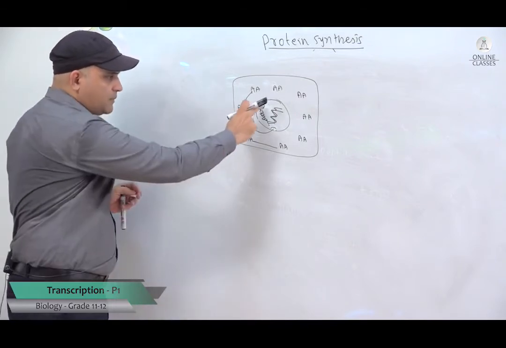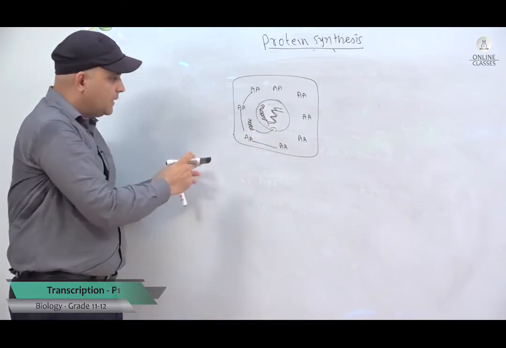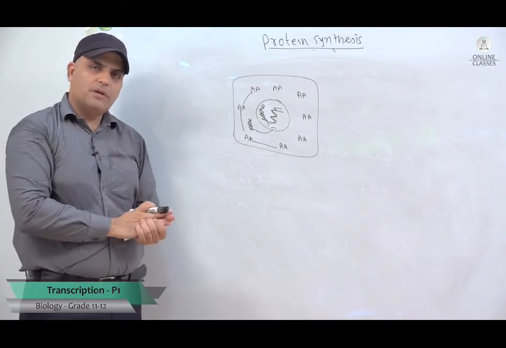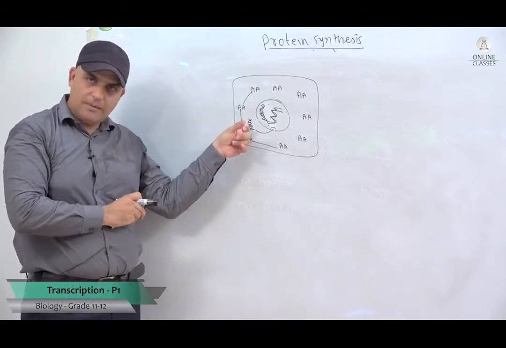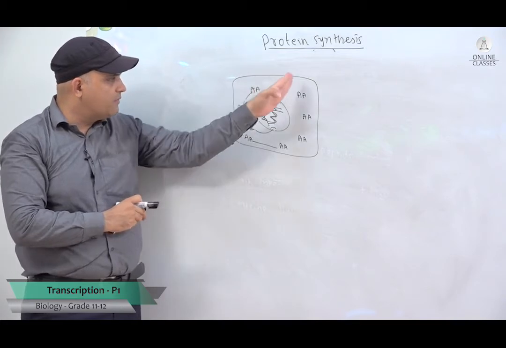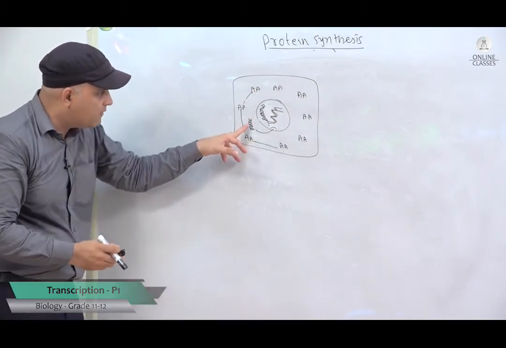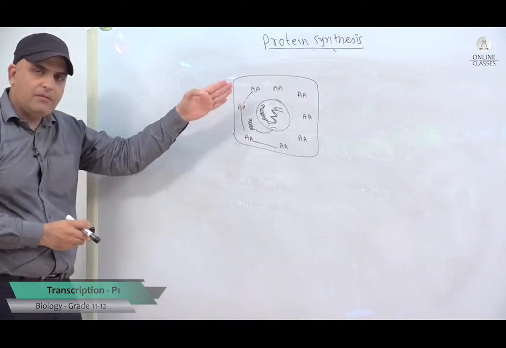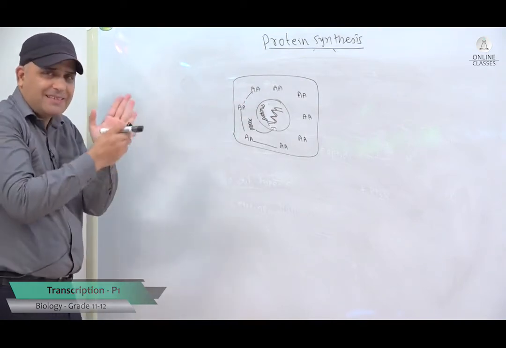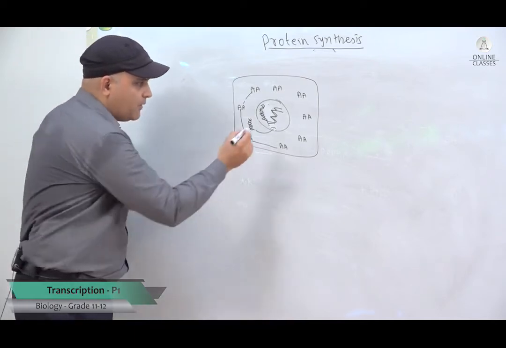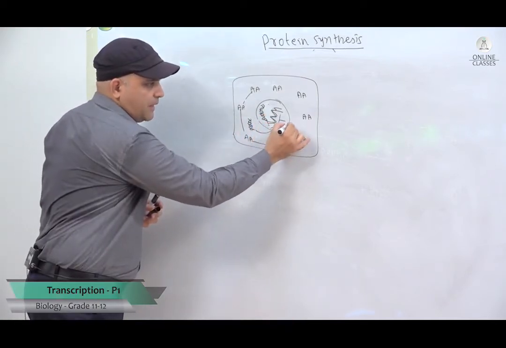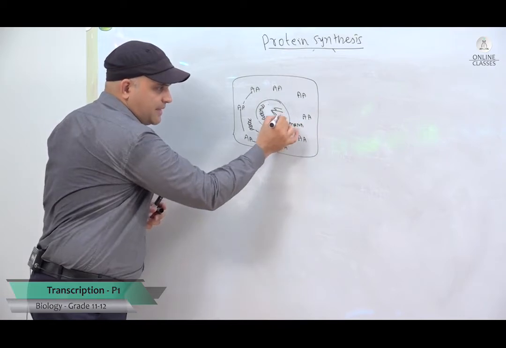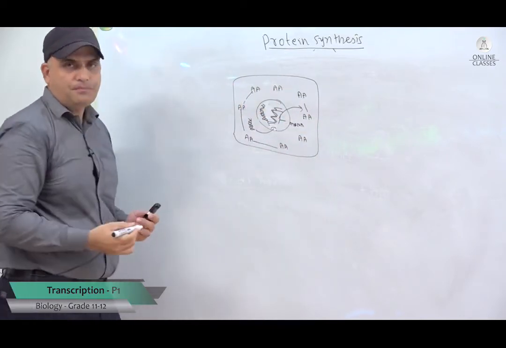If the DNA comes out of the nucleus, there are two problems here. One thing is, it might be attacked by enzymes, or it might be lost in the vast cytoplasm. It may not find its way back. So the DNA never comes out of the nucleus. Instead, it makes a copy of the DNA, which is mRNA. This mRNA comes out into the cytoplasm.